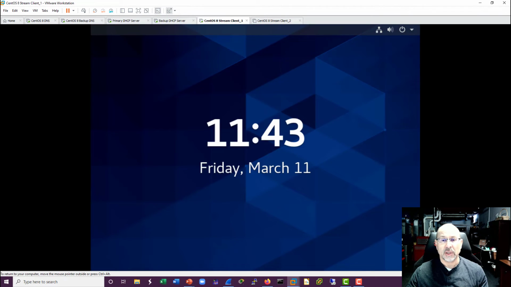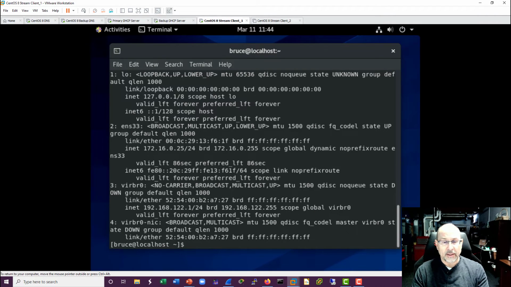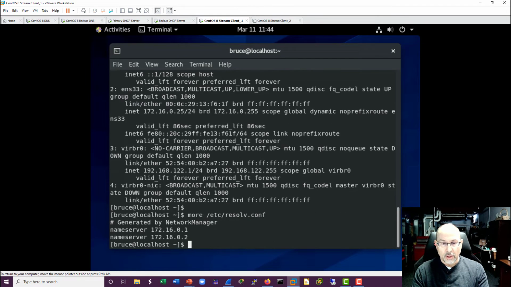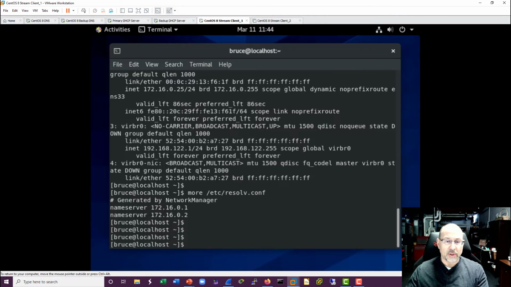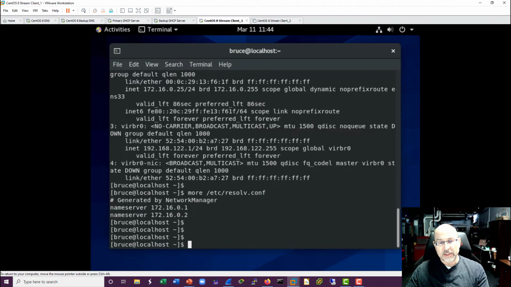Let's see if this works. Now, hopefully, my client here is ready to go. I can't remember. Let me take a quick look at what's in here. Okay, we do have a name server, generated by Network Manager. So this came across via DHCP. Now, we'll try a couple of lookups, and I believe that some will work, some will fail because we're missing something here, and then we'll fix that, and then we'll be done. All right. So we've got a name server. So let's try nslookup.